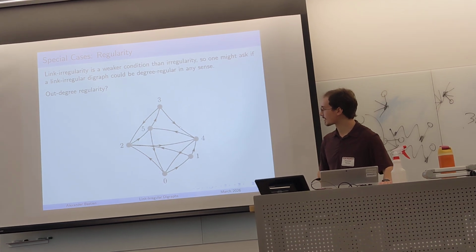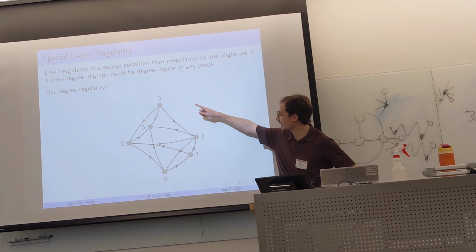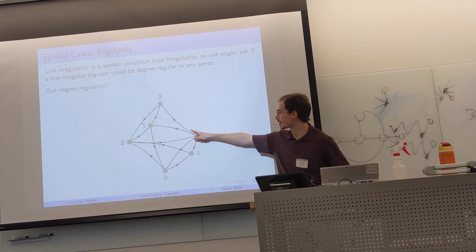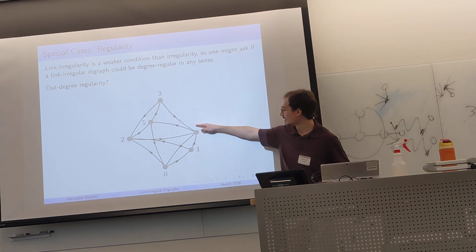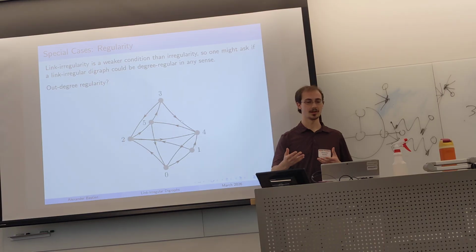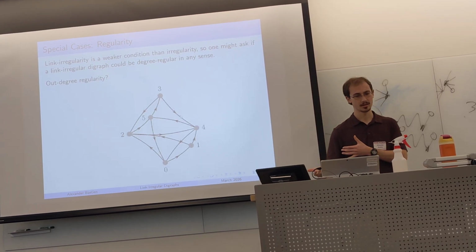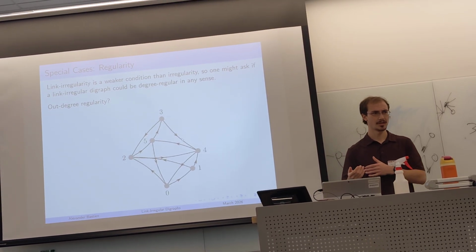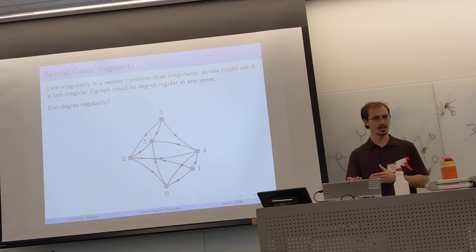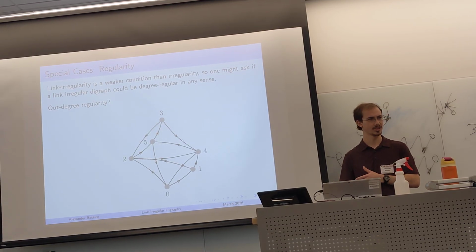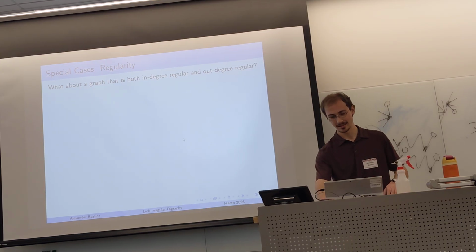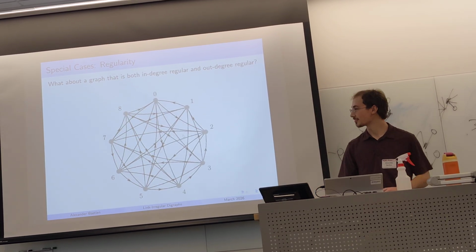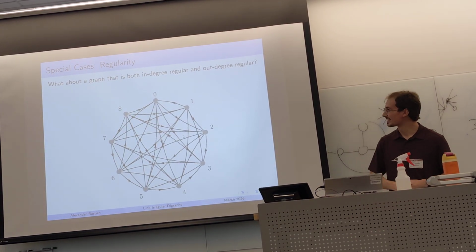One thing to point out about this, though, is that every vertex has the same out degree, but not the same total degree. 1, 2, 3 edges on 3, but 5 edges on 4. So the underlying graph itself is not regular. What if the underlying graph is irregular? Can we have a regular out degree on that? In fact, we can. We have this graph right here, which is the fun graph, with 9 vertices.